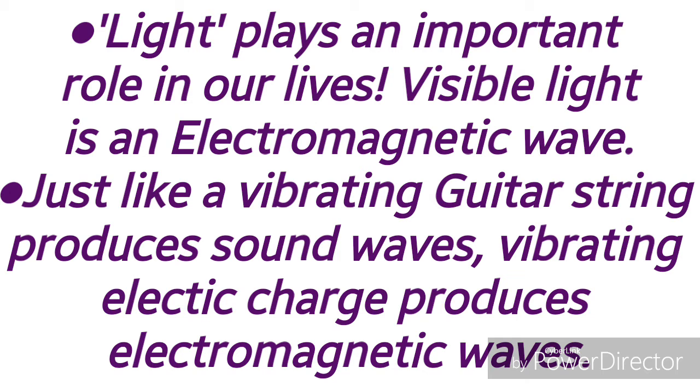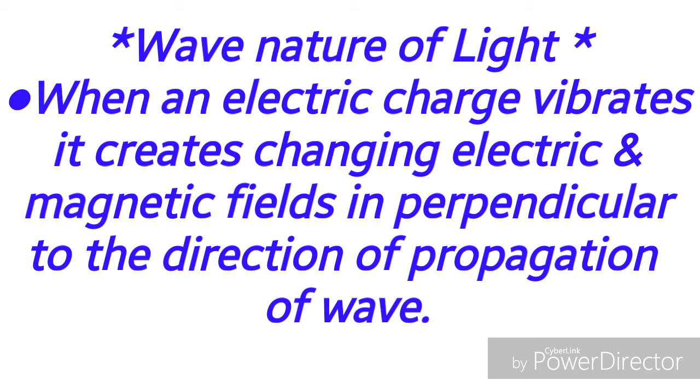Light plays an important role in our lives. Visible light is actually electromagnetic waves. Just like a vibrating guitar string produces sound waves, vibrating electric charge produces electromagnetic waves. Now let us see the wave nature of light. When an electric charge vibrates, it creates changing electric and magnetic fields perpendicular to the direction of propagation of wave.